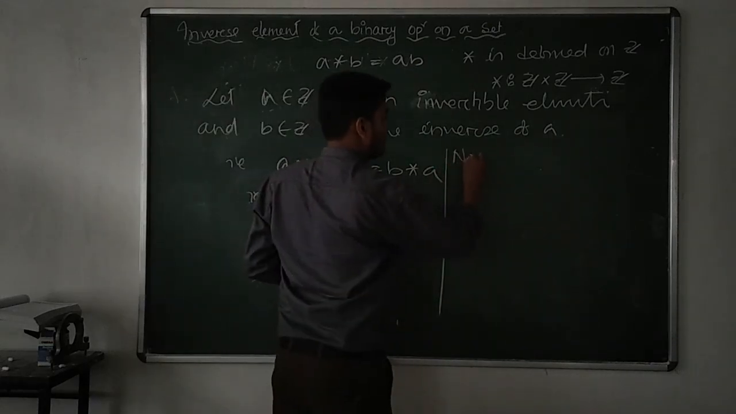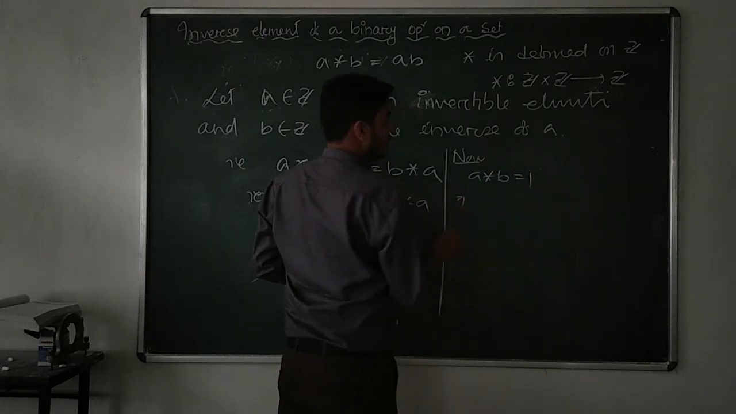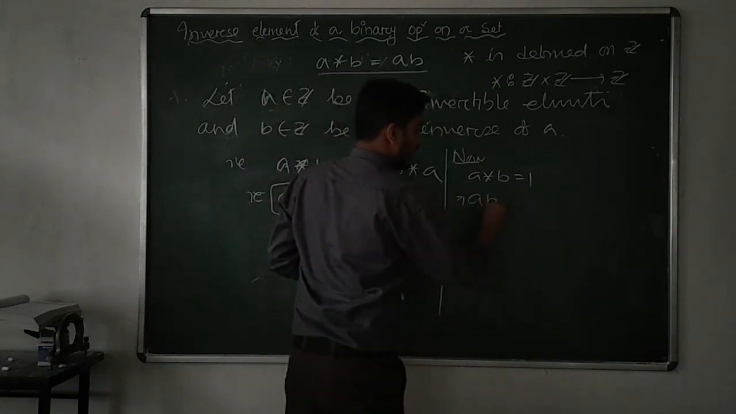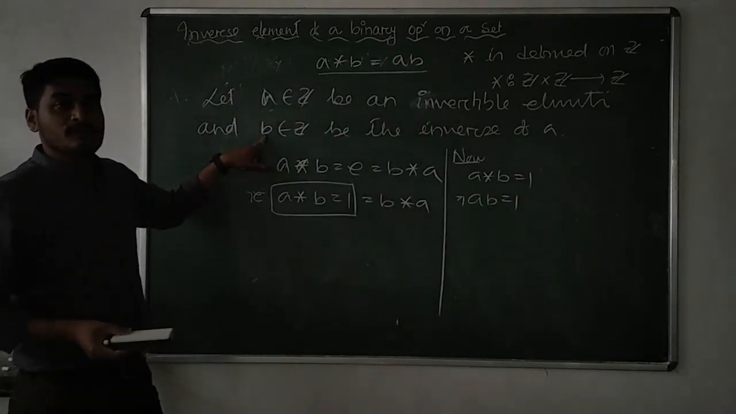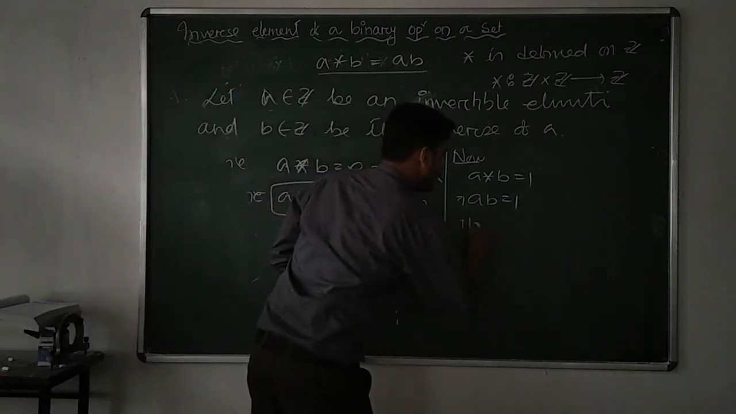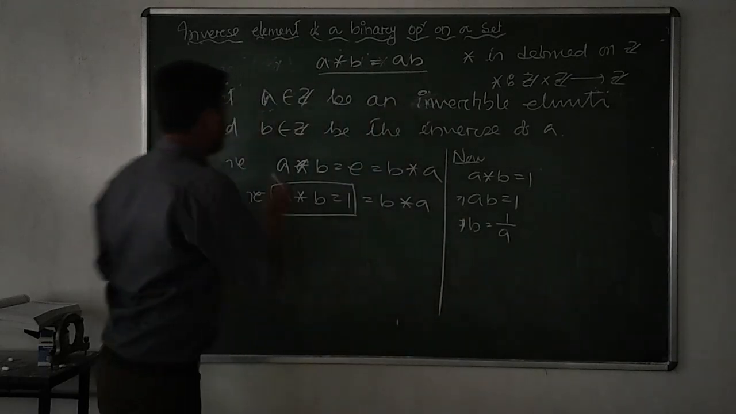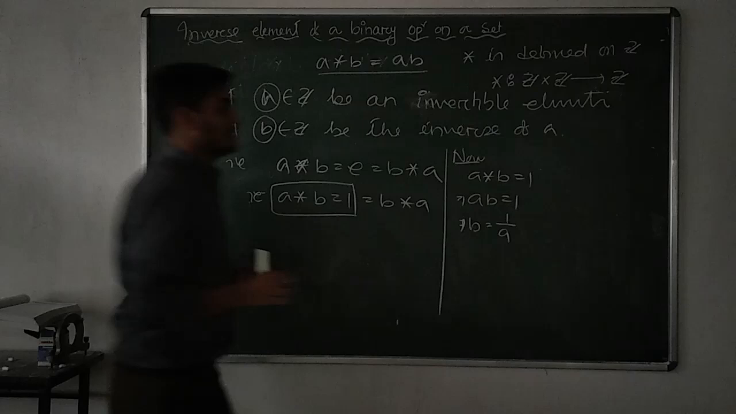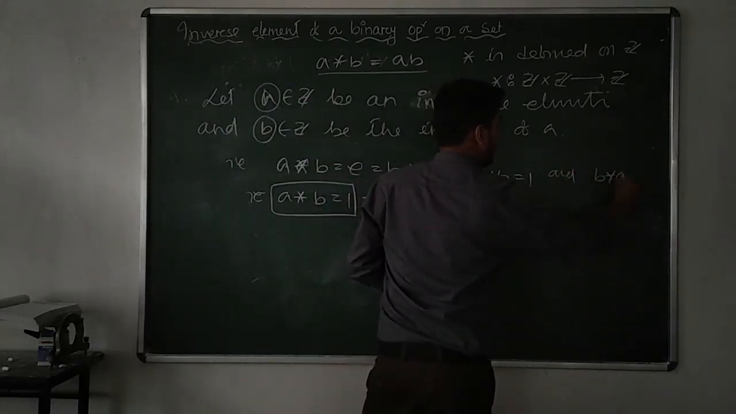Now, a star b is equal to 1. What is the value of a star b? a star b is equal to ab. That means ab is equal to 1. We have to find the value of b because b is the inverse. So b is equal to 1 by a. Remember that a and b are both integers. Always remember. And b star a is also equal to 1.